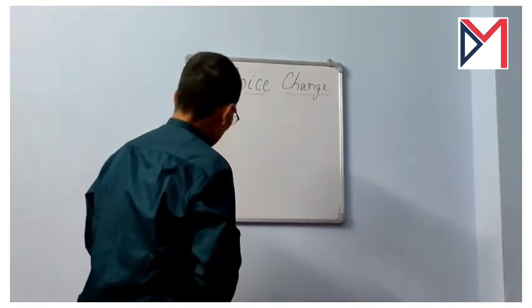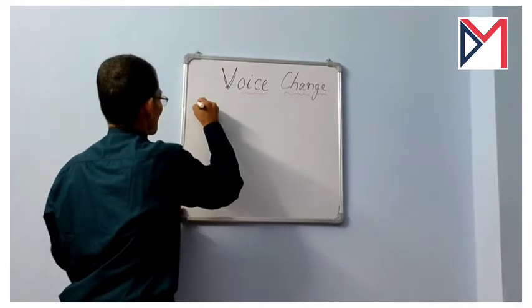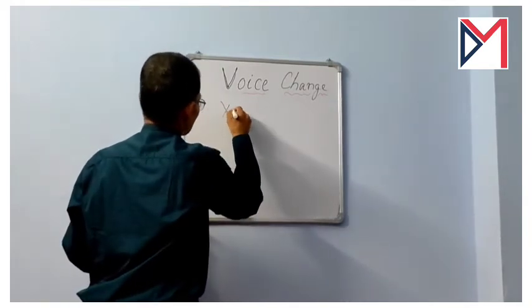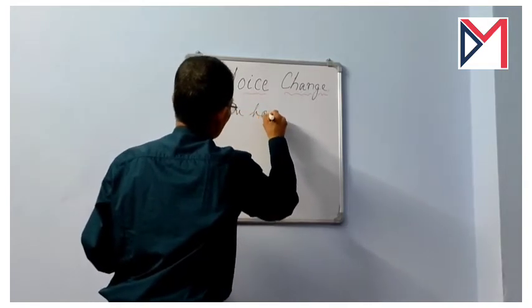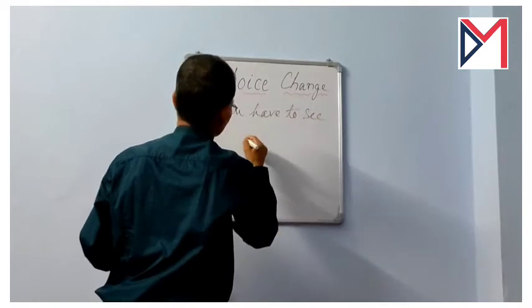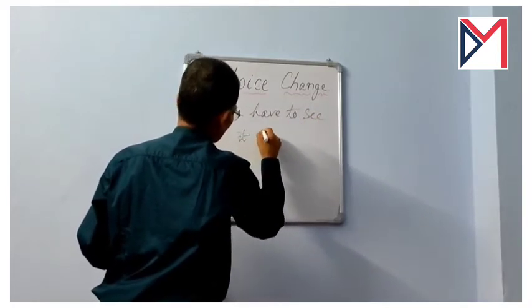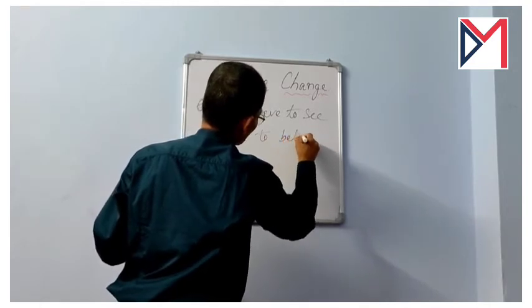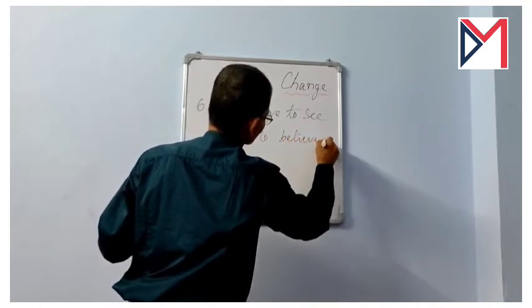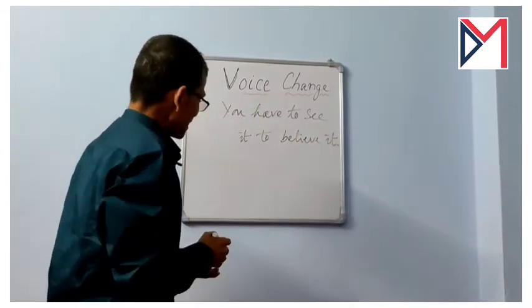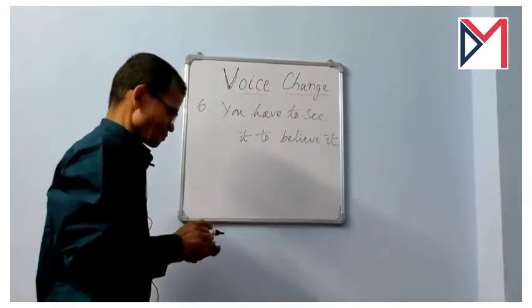Now another example, you see, you have to see it to believe it. You have to see it to believe it.